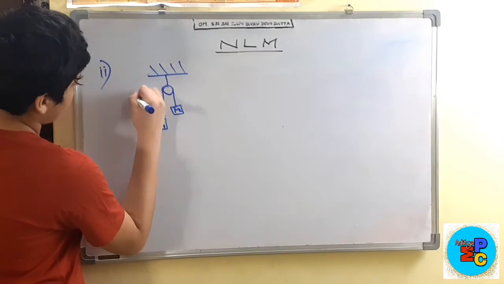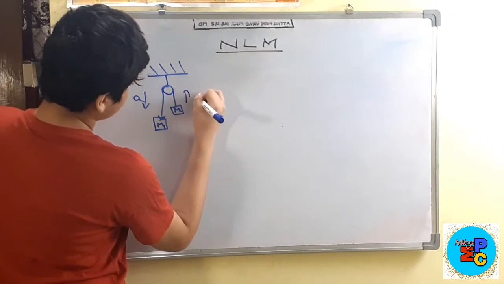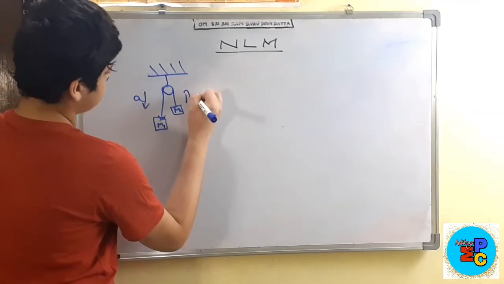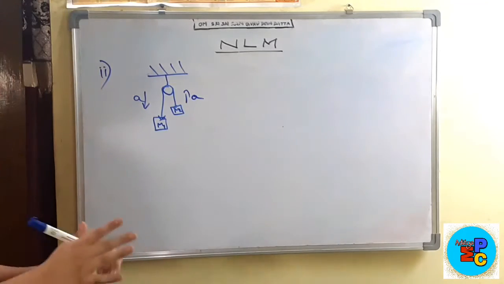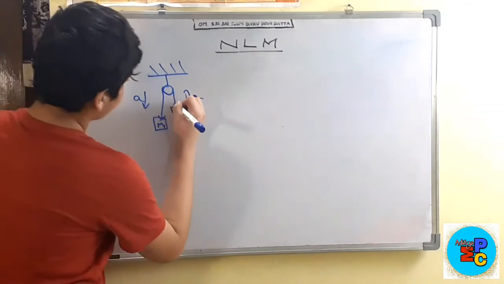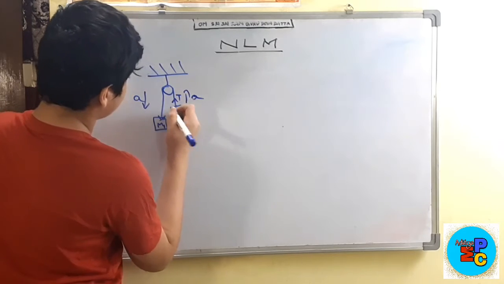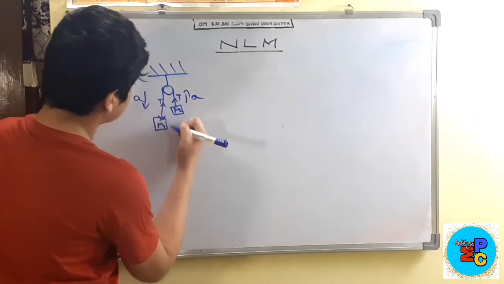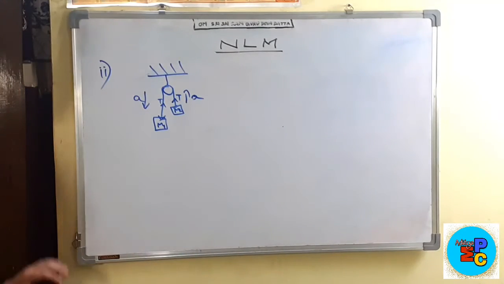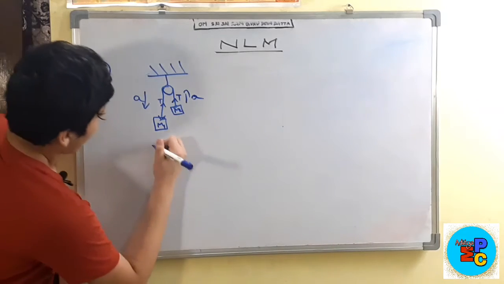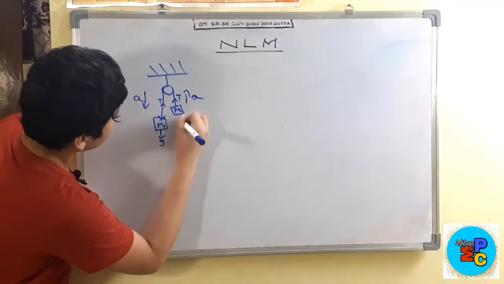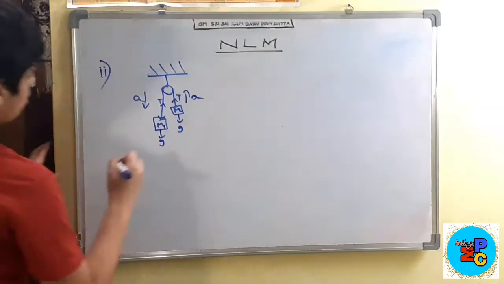Then M1 is going to fall down and M2 is going to rise. So this system moves with the same acceleration. Here the tension is T, and here also the tension is T. Gravitational force is acting in the downward direction.